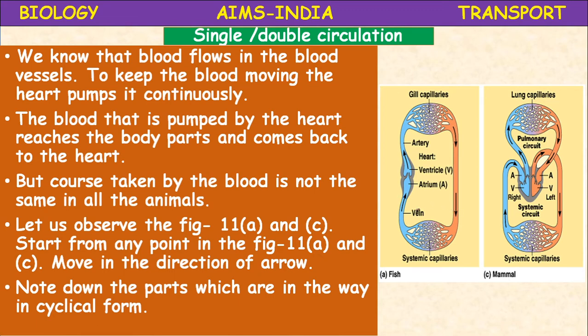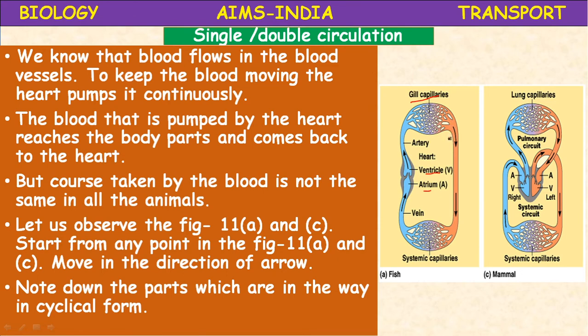So here in the fish, the blood collected from all body parts is received by the heart, which has only two chambers, one atrium and one ventricle. As soon as the blood is received by the atrium, it is pumped into the ventricle. From the ventricle, the blood is pumped directly into the capillaries of the gills. So the oxygenation of the blood takes place in the gill pouches, and immediately that oxygenated blood is again pumped